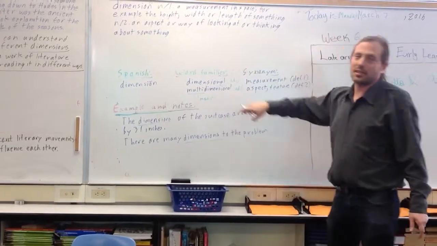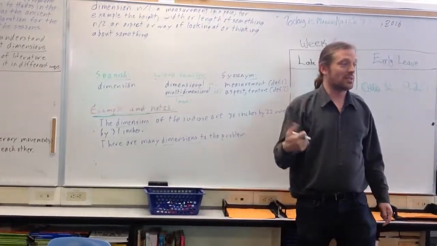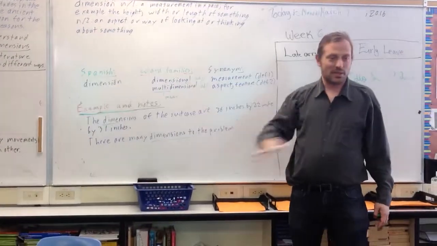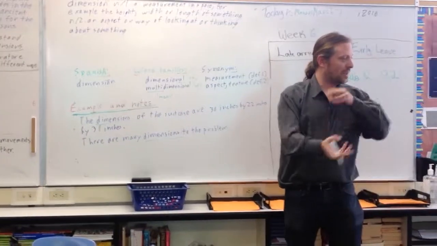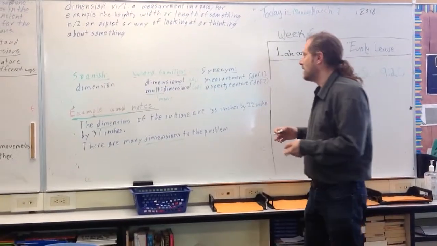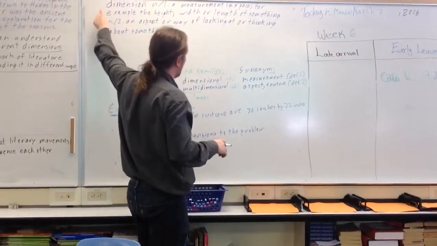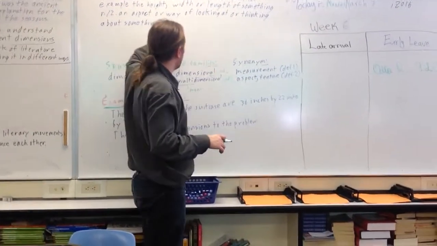And they're not on your card, but you have heard, I'm sure, two-dimensional and three-dimensional. Those could be word families too. Two-dimensional is flat. Three-dimensional has three ways of measuring, like an object. And synonyms: measurement for definition 1, and aspect or feature for definition 2.